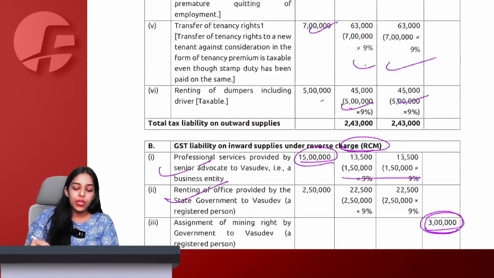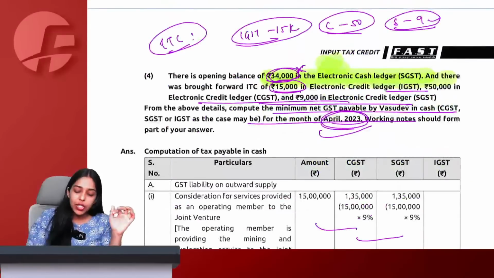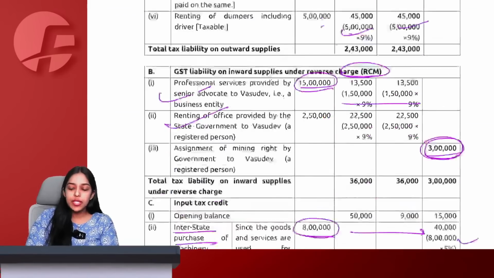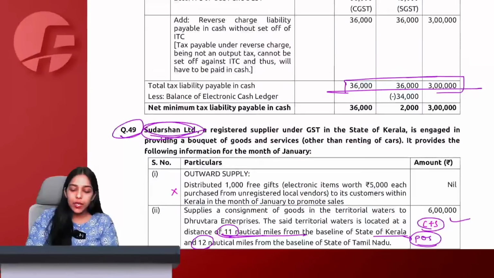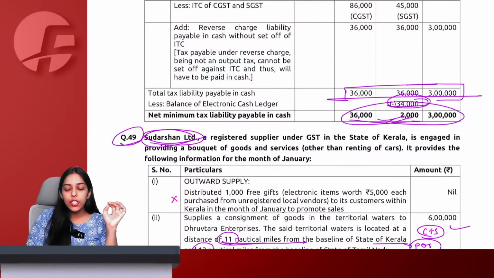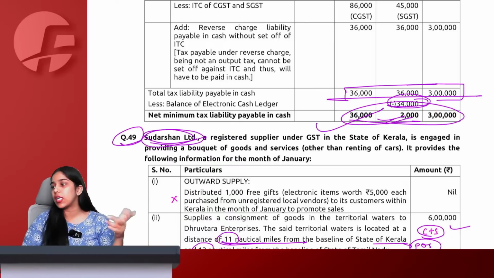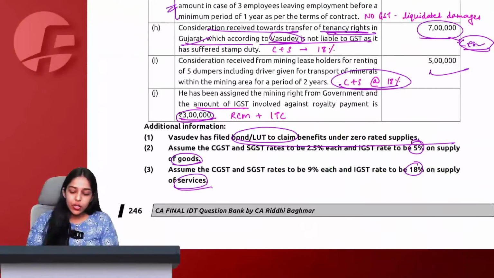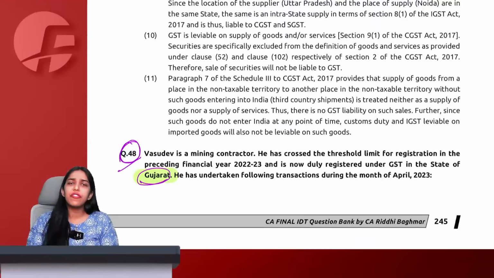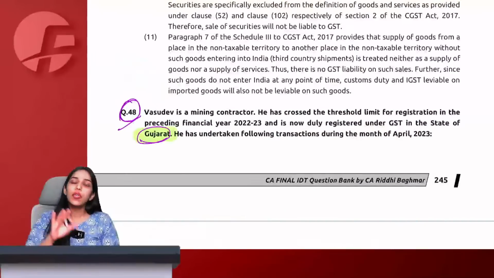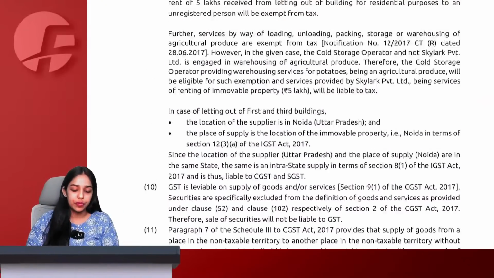And then I told you what the opening balance of the cash ledger is. We have SGST cash ledger opening balance 34,000, which means I will reduce this from the amount payable via cash, because cash balance is available with me. This is the new cash that I need to deposit via challan and pay to the government. Say yes or no, everyone. Understood the entire question? There is nothing much tough in the question. It is simple only. No reversals, etc. Simply outward, inward, RCM. Question is over.